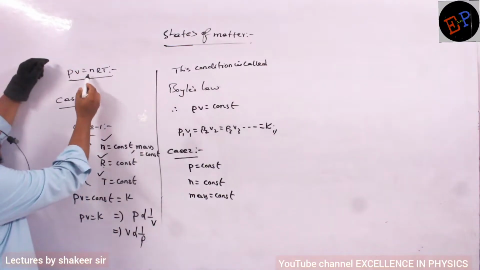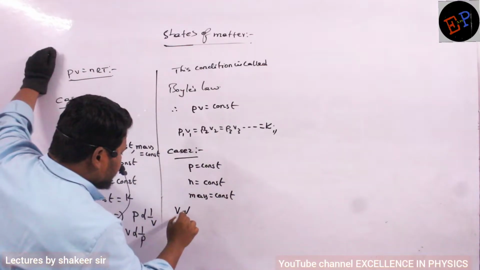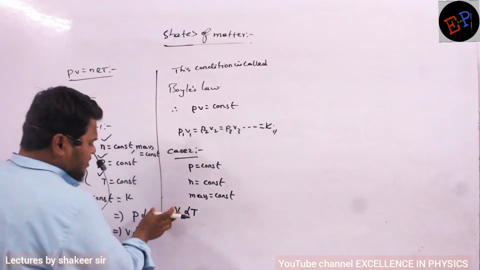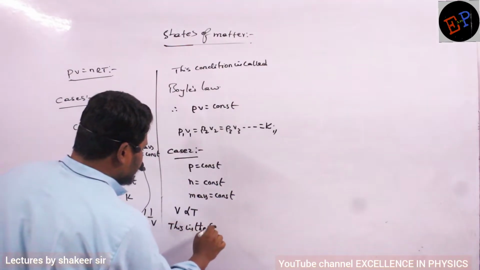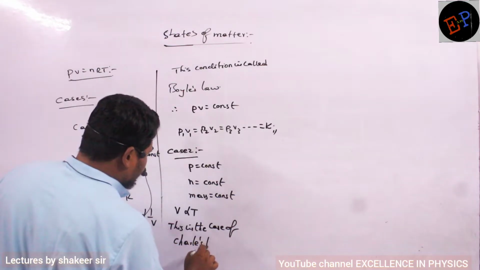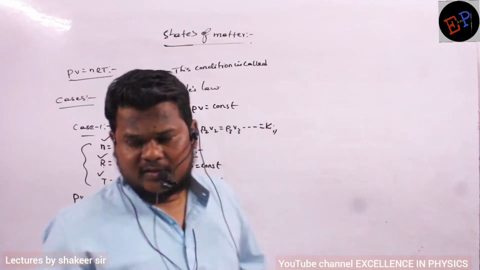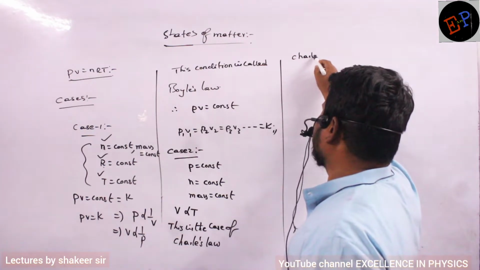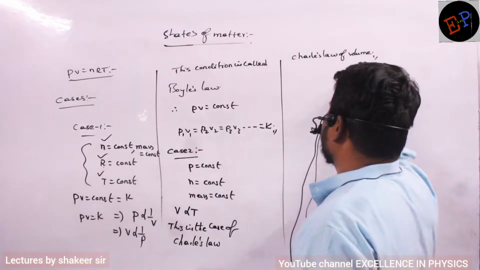Pressure is a constant, n is a constant, R is already a constant. Then which are the variables here? Volume is directly proportional to temperature. That's all. And this statement is nothing but, this is the case of which law? Charles' law. Or you can call it as Charles' law of volume also.